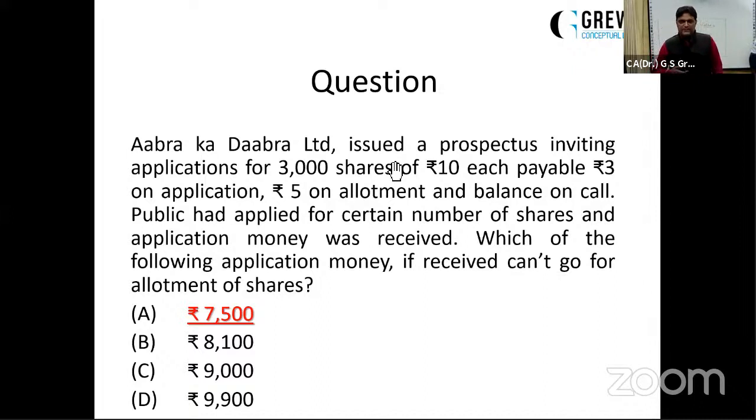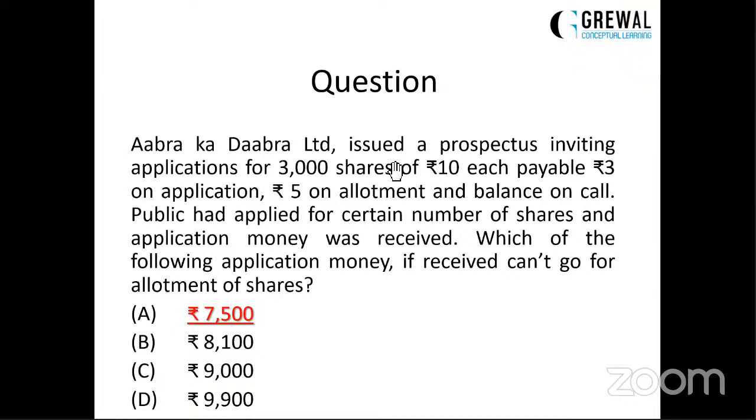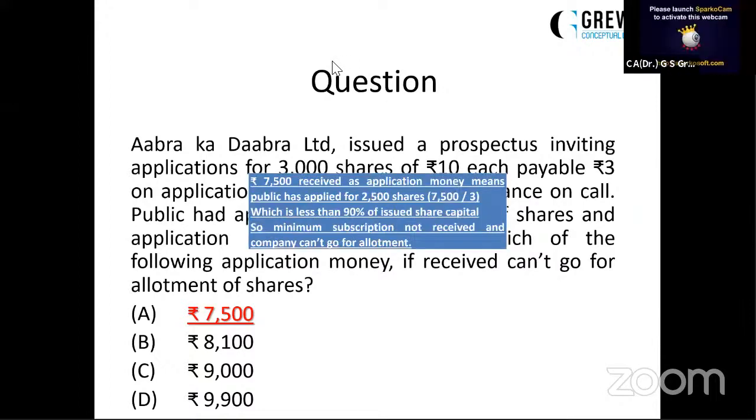So if the public has applied for 2,500 shares, the company can't go for the allotment. So it is less than 90%. So dear students, it's not a direct question. It's not mentioning minimum subscription anywhere, but the question was indirect, hinting towards minimum subscription, because only this is a situation where the company can't go for the allotment, less than 90%. I hope the question is clear to you. Can we move on? Next.